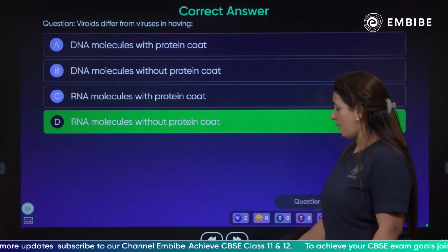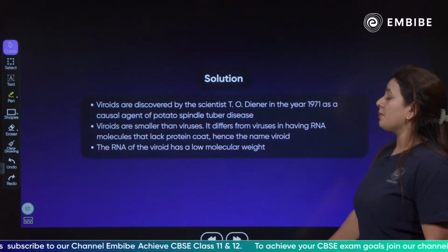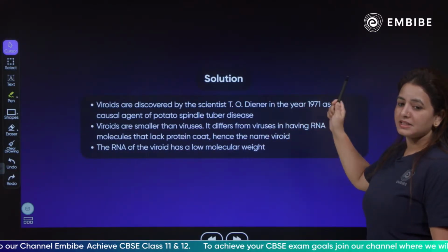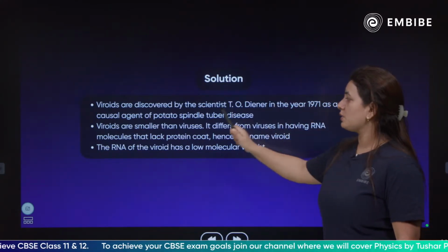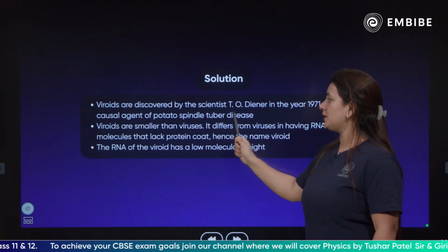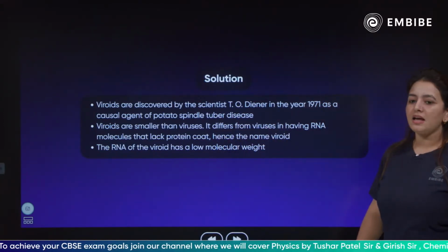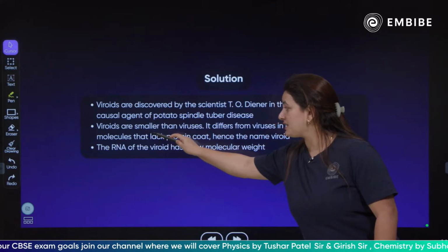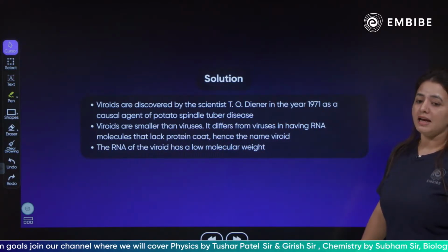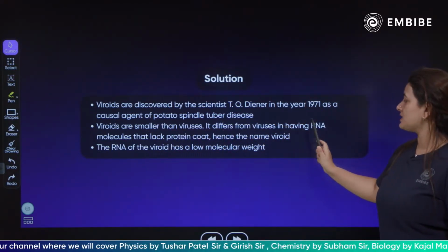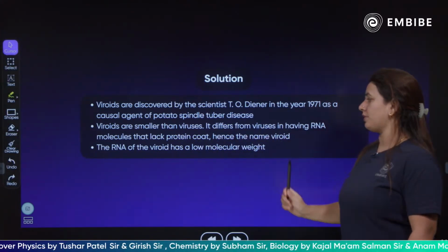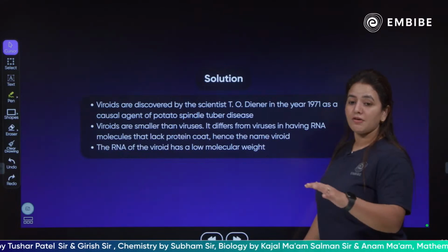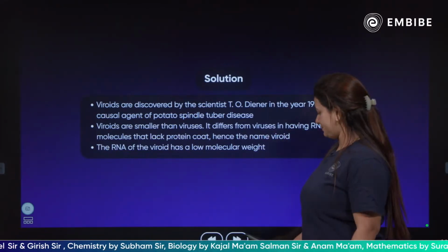Viroids were discovered by the scientist T.O. Diener in 1971 as a causal agent of the potato spindle tuber disease, and they are also smaller than the viruses. They differ from the viruses in having an RNA molecule that lacks a protein coat, hence named viroids. They also have a lower molecular weight.